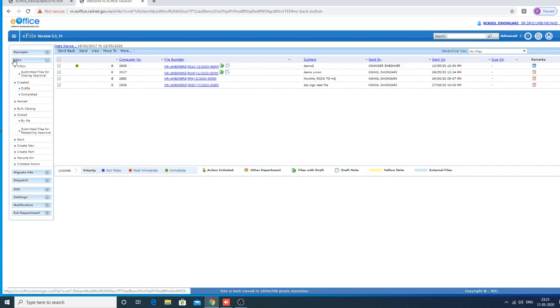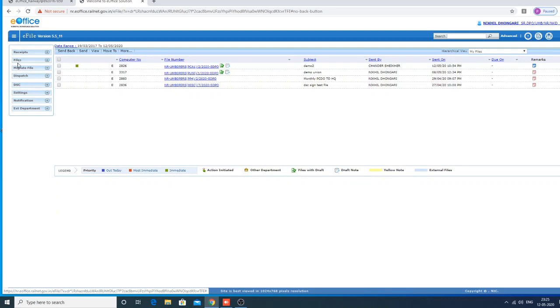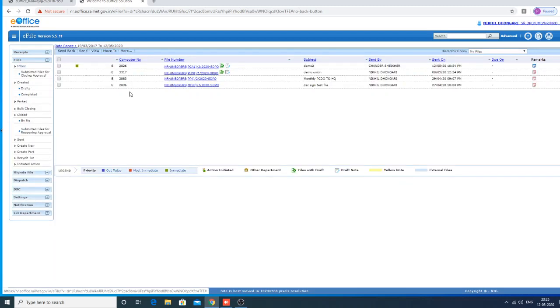So for that, go to file. So this is the inbox. In the inbox, you will see whatever files are already created or received in your inbox. These are the files which are already created by self or received from outside to the concerned user's inbox. First, we will see how to create a new file. So for that, go and click the create new option.